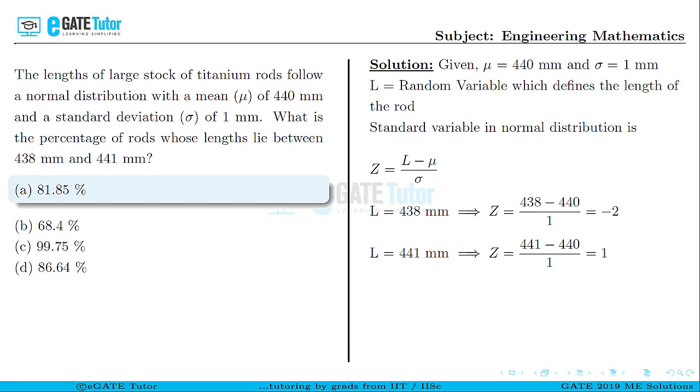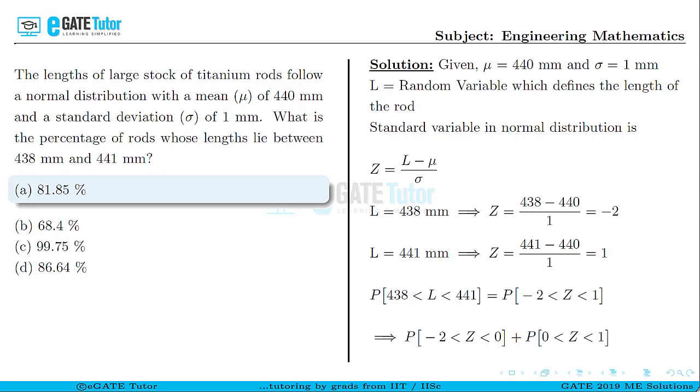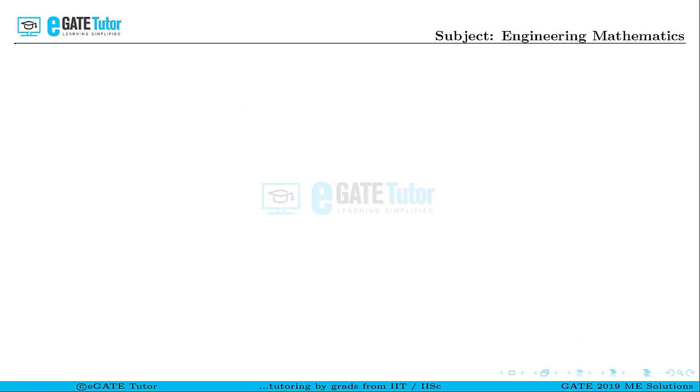Now, to mathematically represent the percentage of rods whose lengths are varying between 438 mm and 441 mm, we write it as the probability of lengths of the rods varying between 438 and 441 mm. This can also be expressed in terms of the standard variable, that is, the probability of the standard variable lying between minus 2 and 1. And for this expression, we can split it as the probability of the standard variable lying between minus 2 and 0 plus the probability of the standard variable lying between 0 and 1. Now let us rewrite the last step once again.